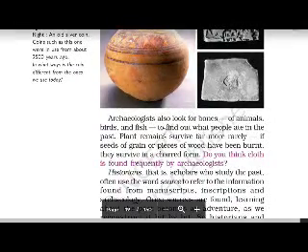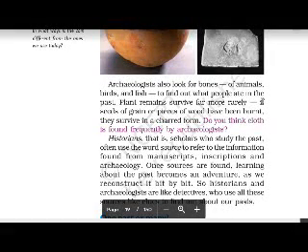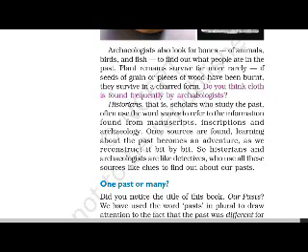Archaeologists also look for bones of animals, birds, and fish to find out what people ate in the past. Plant remains survive far more rarely. If seeds of grain or pieces of wood have been burned, they survive in a charred form. Do you think cloth is found frequently by archaeologists?